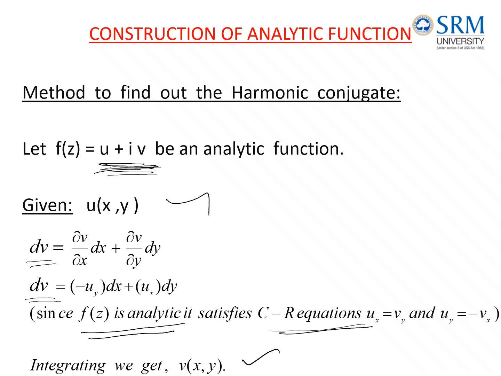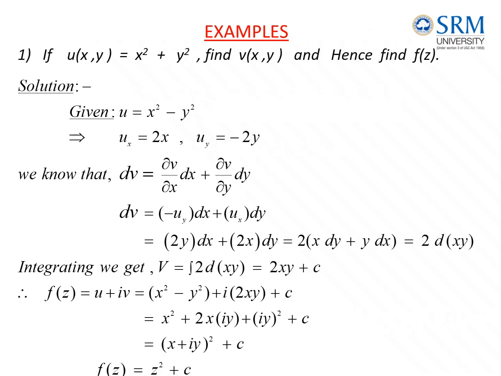With the example, we will see both the methods of how to find the analytic function if u is given, that is, the real part of the analytic function is given. See this example: here u is given as x square plus y square. We need to find what is v, and then we need to find what is f of z. So first we need to find v, which is called the conjugate harmonic function, right?